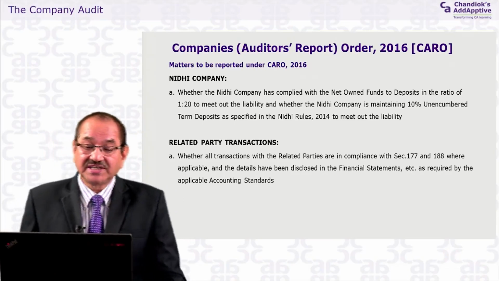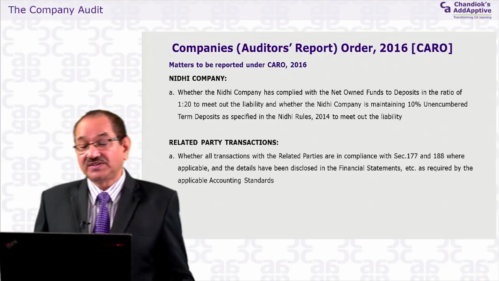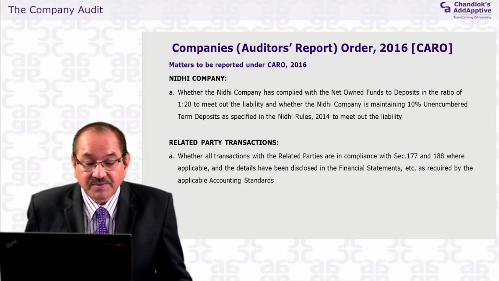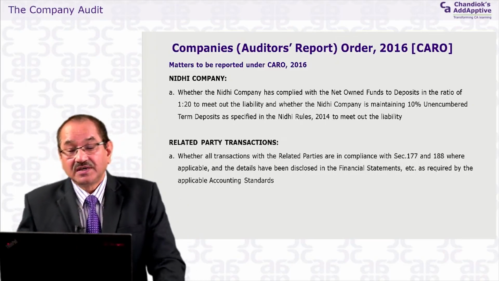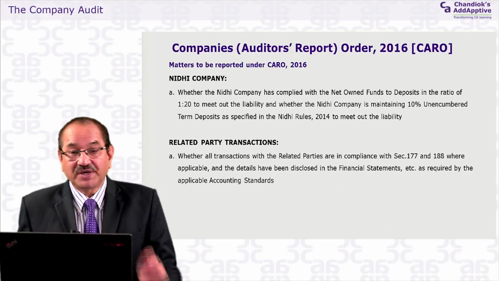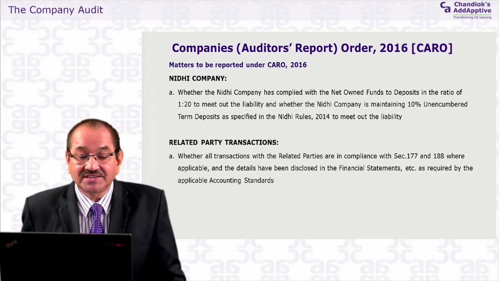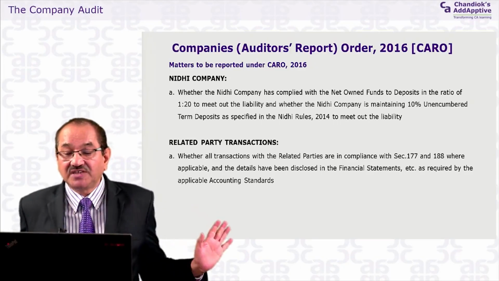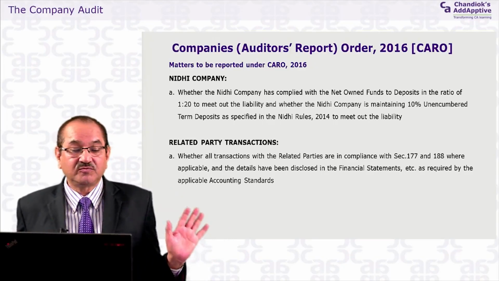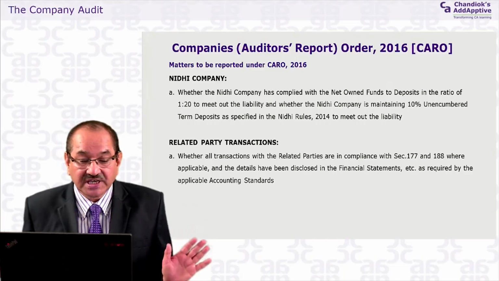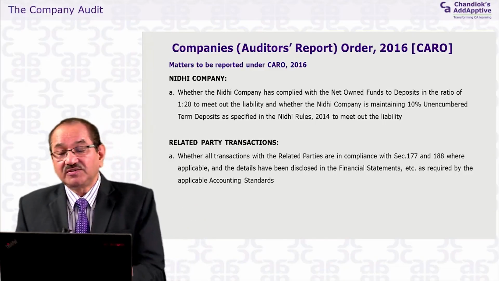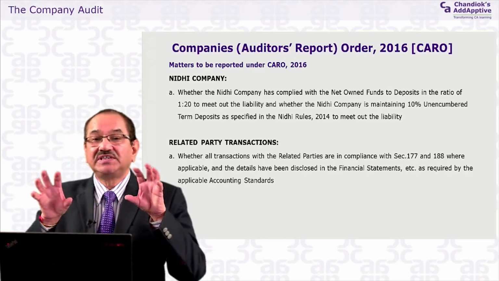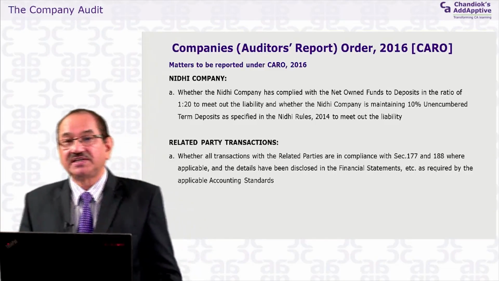Whether all transactions with the related parties are in compliance with sections 177 and 188, where applicable, and the details have been disclosed in the financial statements as required by the applicable accounting standards. Now, that's the applicable accounting standard. First, the sentence is whether all transactions with the related parties are in compliance with 177 and 188 where applicable, and the details have been disclosed. You see, 177 and 188, because these two sections talk about related party transactions.